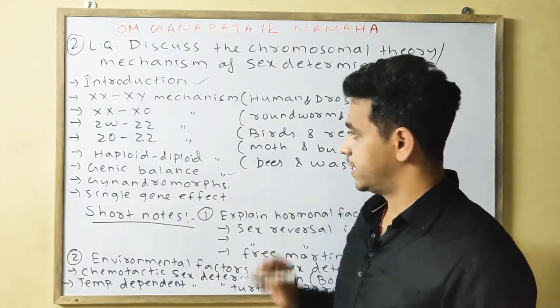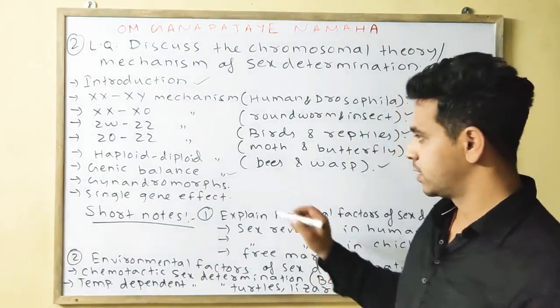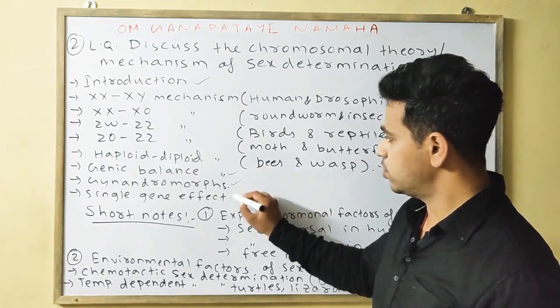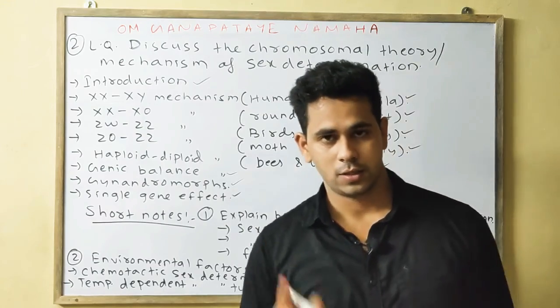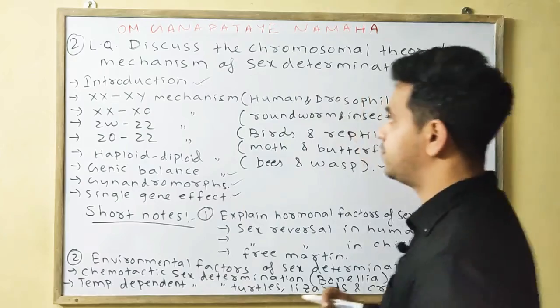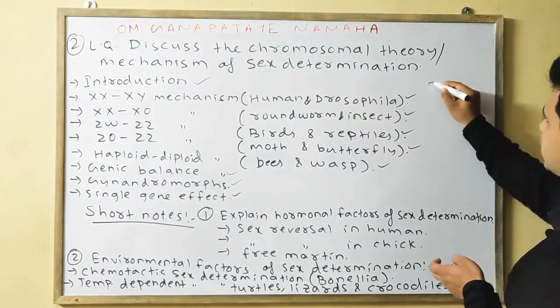Next you will write the genic balance mechanism of Drosophila. You will also write about gynandromorphs. Also the single gene effect: the tra gene in the case of Drosophila, and the SRY gene in the case of human beings. So if it is asked in this manner, you will write all these points.